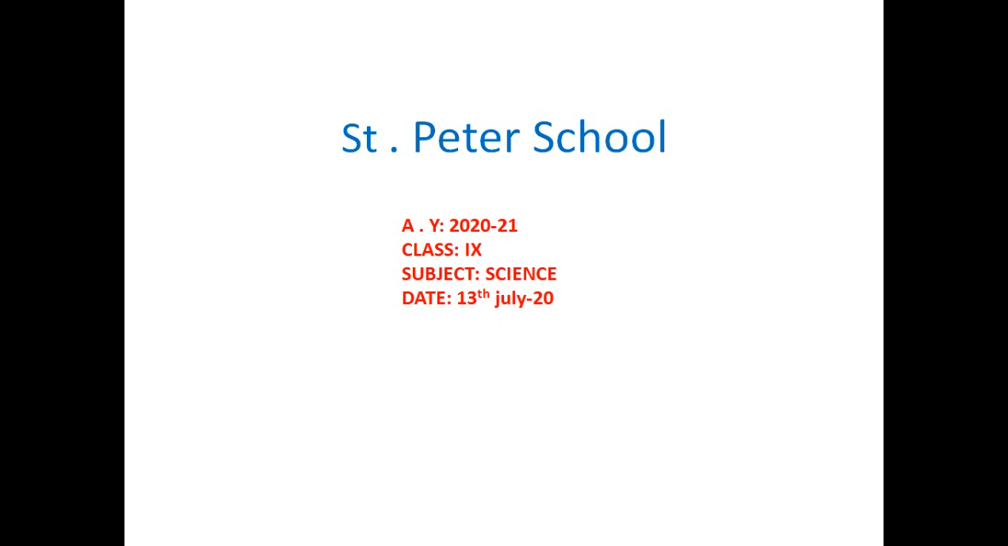In the previous class, we studied what speed and velocity are, and how to find them. So what is the formula for speed? The formula for speed is total distance traveled divided by the total time required, while velocity is displacement upon time.